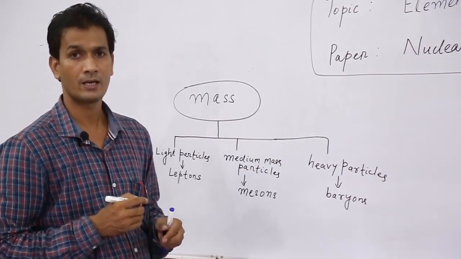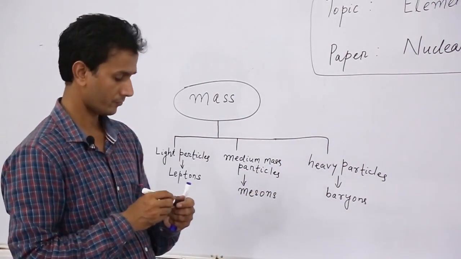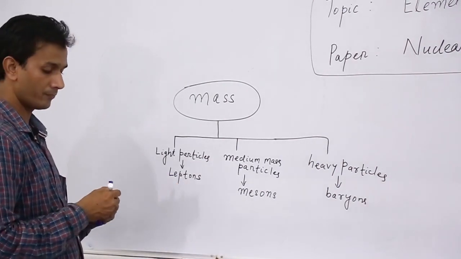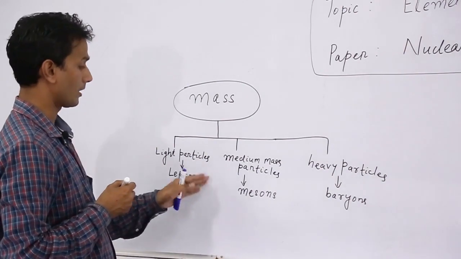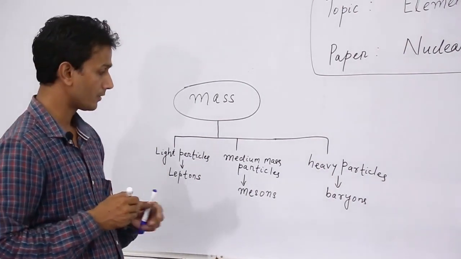Heavy particles are called baryons. We already know about the leptons. In the last class, we discussed leptons.